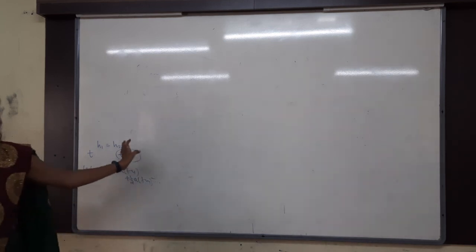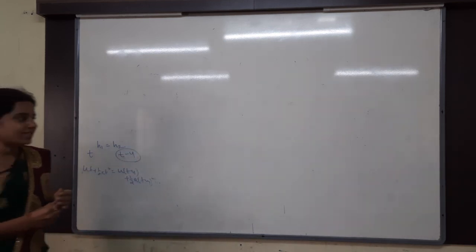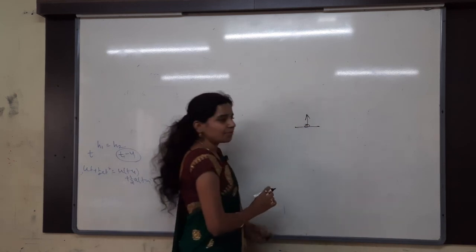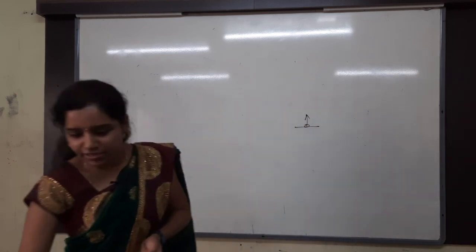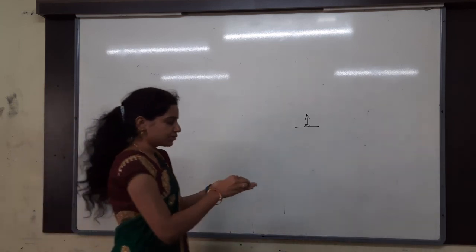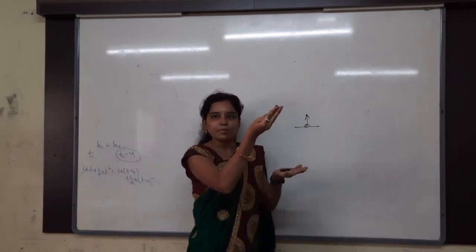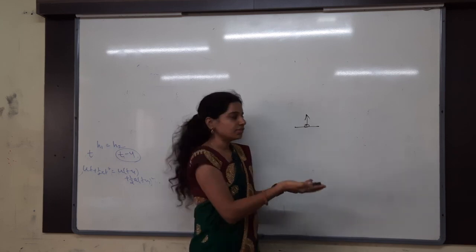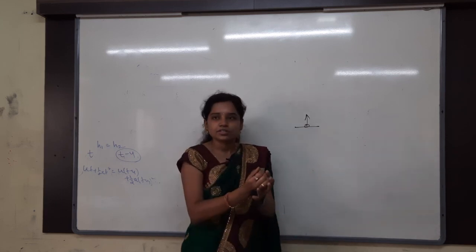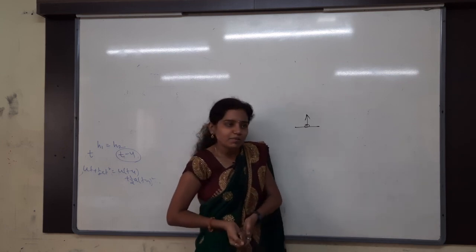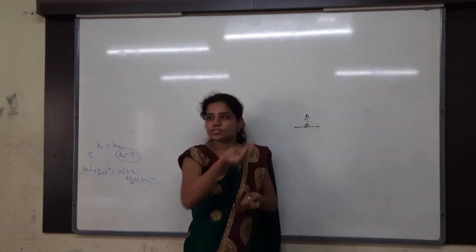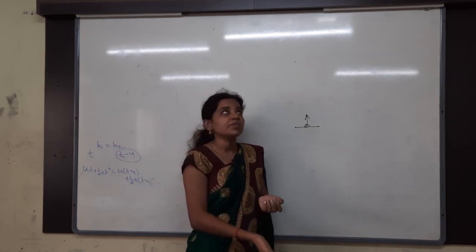You understand the logic, at least. First of all, I have thrown something in the upward direction. I have thrown this one, the bigger cap, with whatever velocity, 100 meters per second. We have to throw it upwards with more velocity, so they have given 100 meters per second.